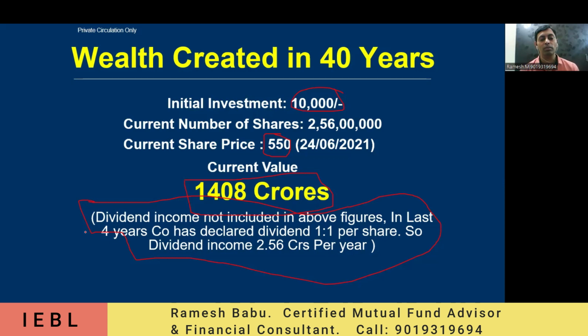So people are not aware of the strategies and how to implement them. That's the reason they are losing money. Or maybe they are simply satisfied with whatever returns came. Just 10% returns came, okay, happy, just come out from the market. 20% returns came, okay, happy, just come out from the market. If it is reduced, okay, that is also fine, you can come out. You think, okay, I'm able to save a lot of loss. But you don't know how much you lost and how much it actually had to grow.